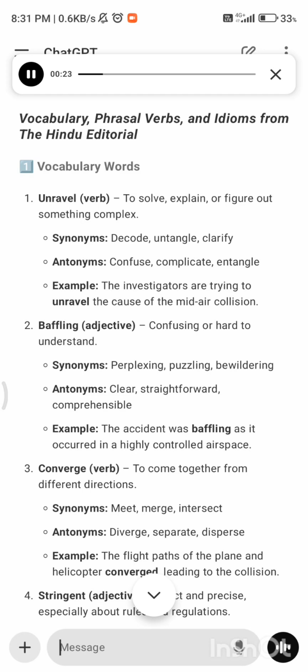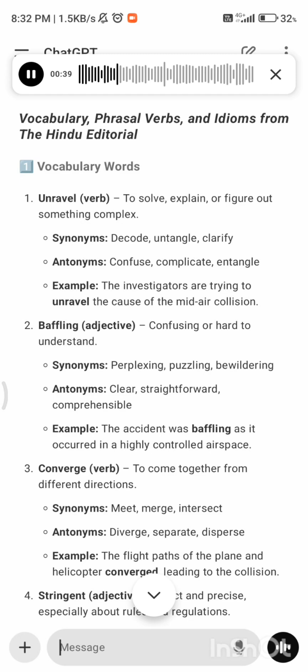2. Baffling, adjective: confusing or hard to understand. Synonyms: perplexing, puzzling, bewildering. Antonyms: clear, straightforward, comprehensible. Example: the accident was baffling as it occurred in a highly controlled airspace.